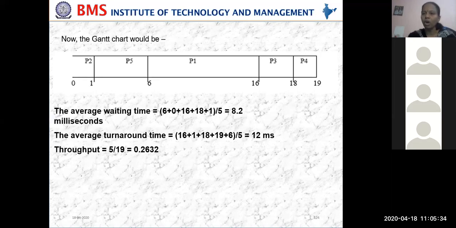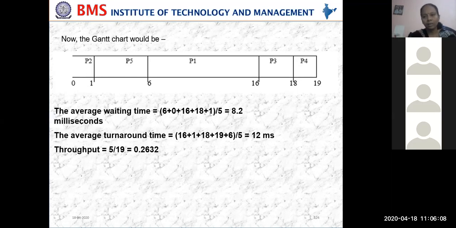Is this non-preemptive or preemptive? Non-preemptive. Why non-preemptive? Because unless it completes the job, it is not removed out. So that's the reason it is called non-preemptive.